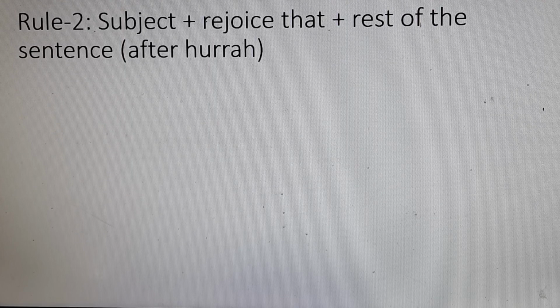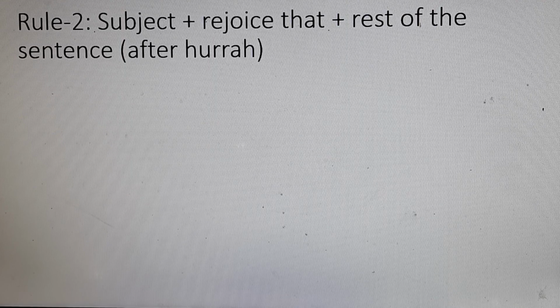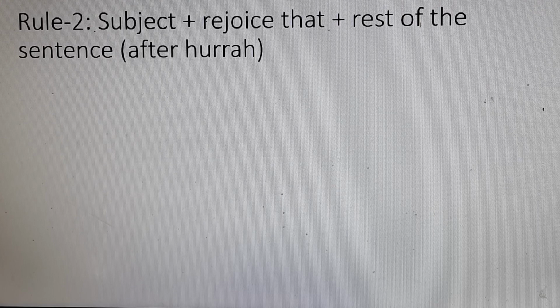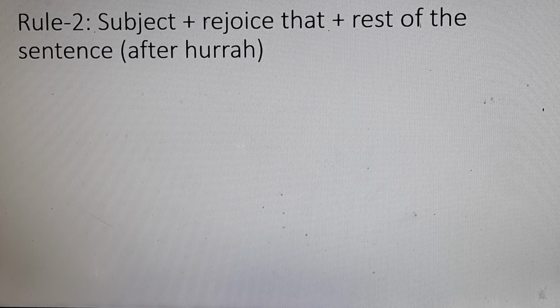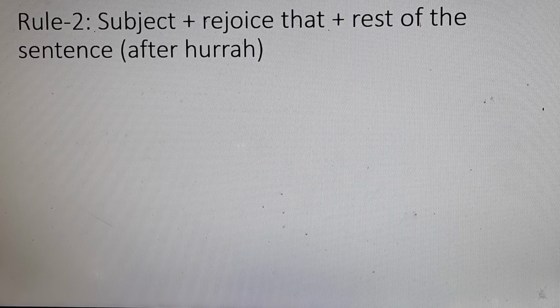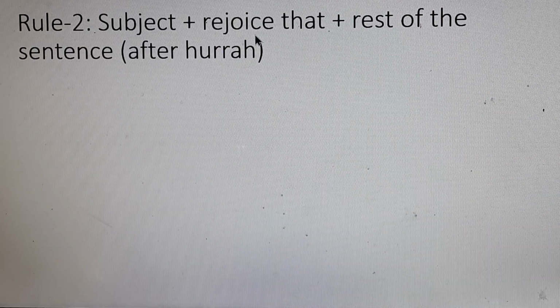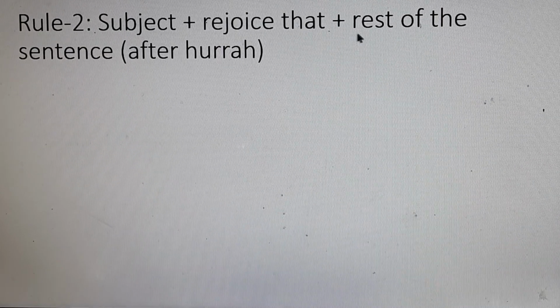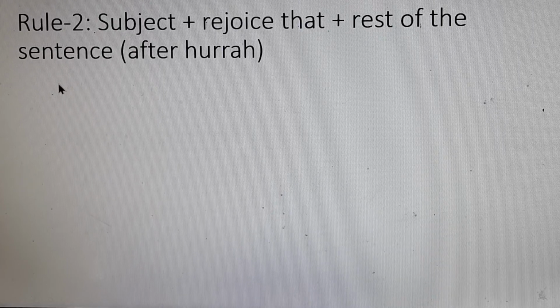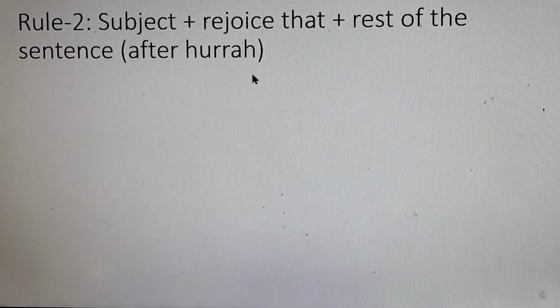The structure is subject, rejoice that, and then the rest of the sentence after hurrah, right?